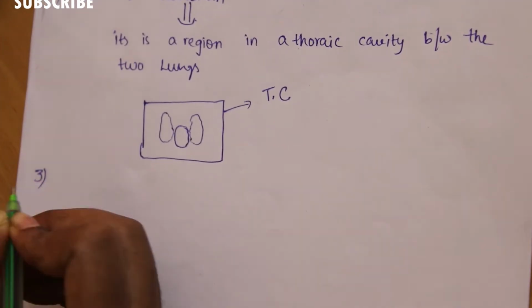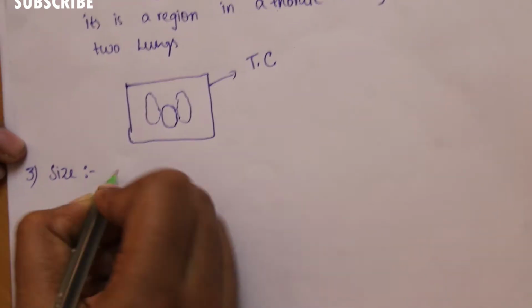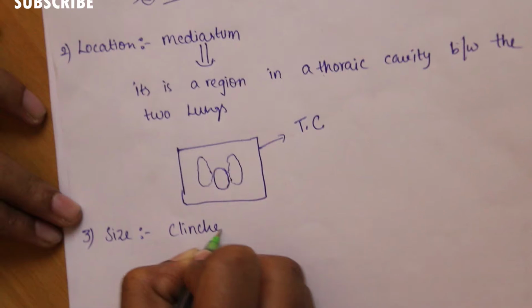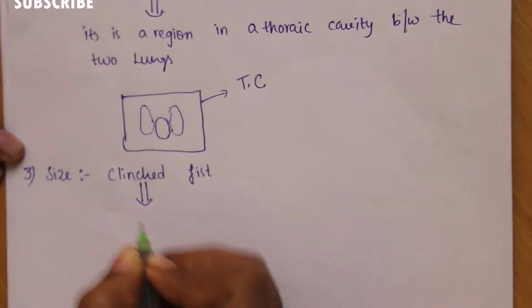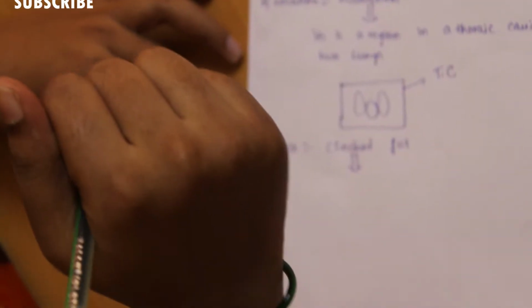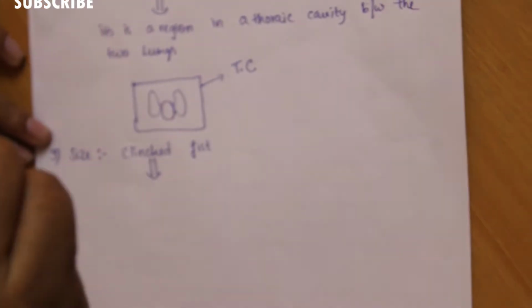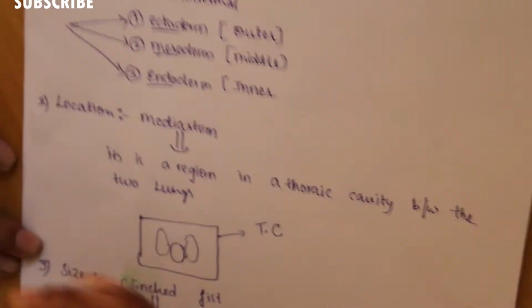Now move on to the third subheading, that is size. What is the exact size of the heart? It is a clenched fist size. What does clenched fist mean? When we fold our fingers, how the hand looks is the exact size of the heart. Now move on to the next subheading, that is the muscle.